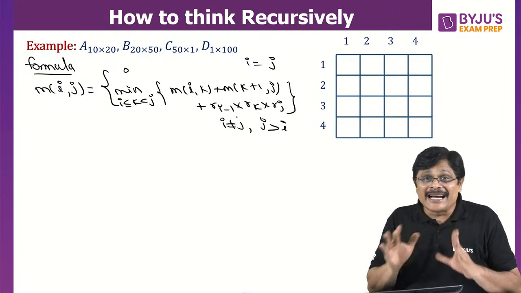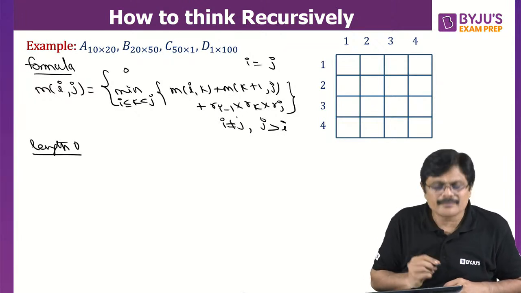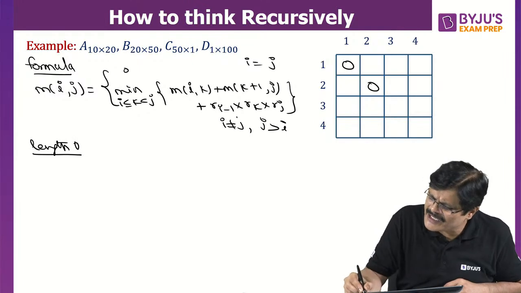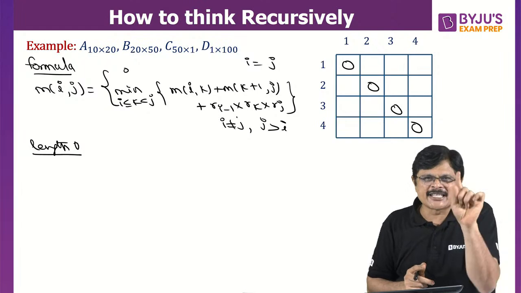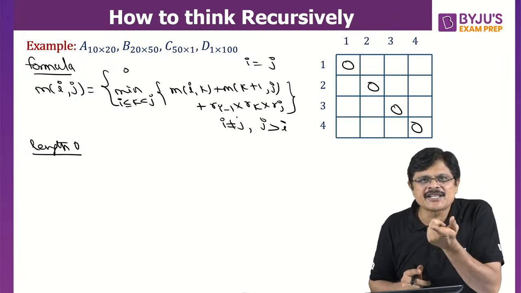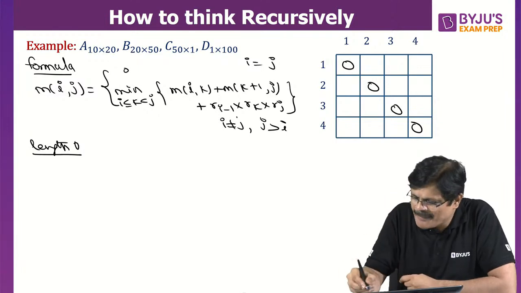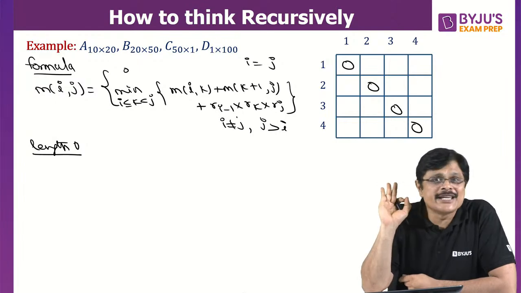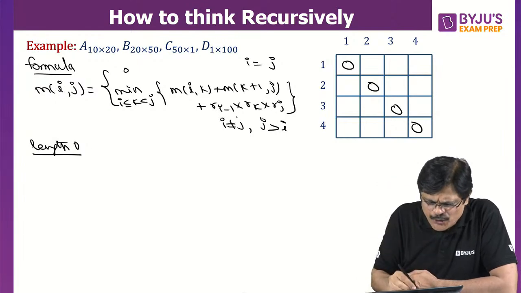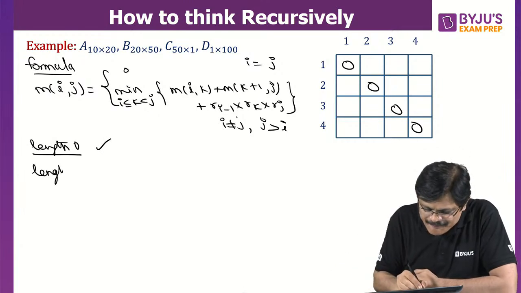Now, let us complete it. First I'll take length 0. Length 0 means this main diagonal. You fill them directly, because only the first matrix is there. How many multiplications are required? 0. Only the second matrix is there. How many multiplications are required? 0. So the main diagonal is filled. Now see carefully. The length 0 is completed, so directly all zeros. Now comes length 1.